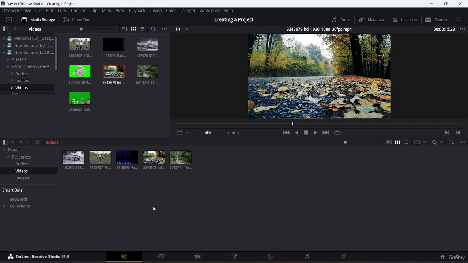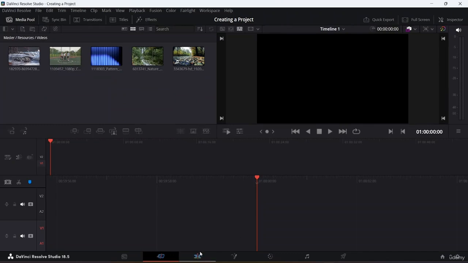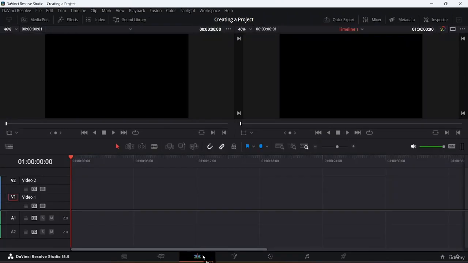Once I'm done here in the media page, and I have explained to you about the cut page as well, let's directly come to my edit page. I have already told you that we'll be spending most of our time in the edit page. Now, as you can see, I am in my edit page, and this is basically the source window, and this one is the final preview window. Here you will be able to see the final video which you have edited in the timeline.